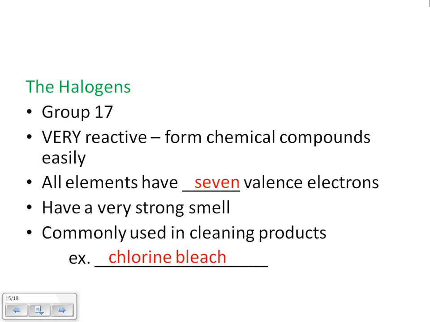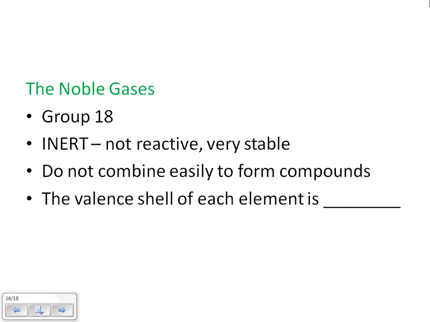Okay, and the last group that we're going to look at right now are the noble gases. This is group 18, the very last column on the periodic table. These gases are inert. That means they are not reactive, they're very stable, and they're quite happy just hanging out on their own. They do not combine easily to form compounds. And the valence shell of each element is completely full. Why? Because it has 8 electrons.